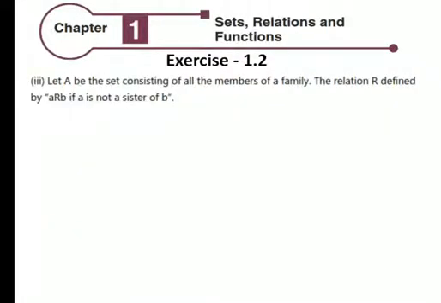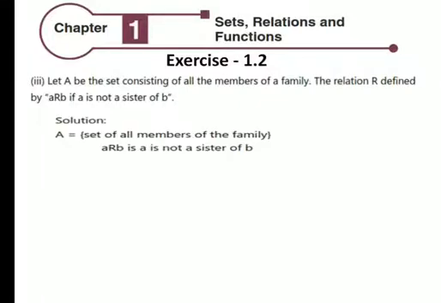Let A be the set consisting of all the members of a family. The relation R is defined by A R B if A is not a sister of B. Solution: A equals the set of all members of the family, A R B if A is not a sister of B. A R A, A is not a sister of A, it is reflexive.